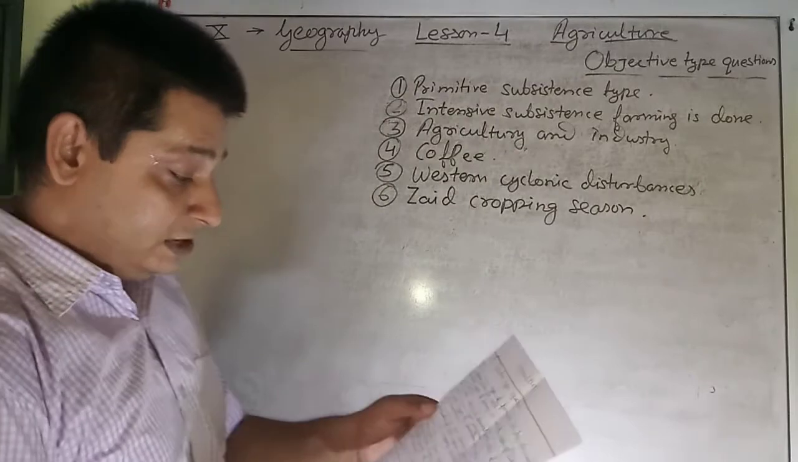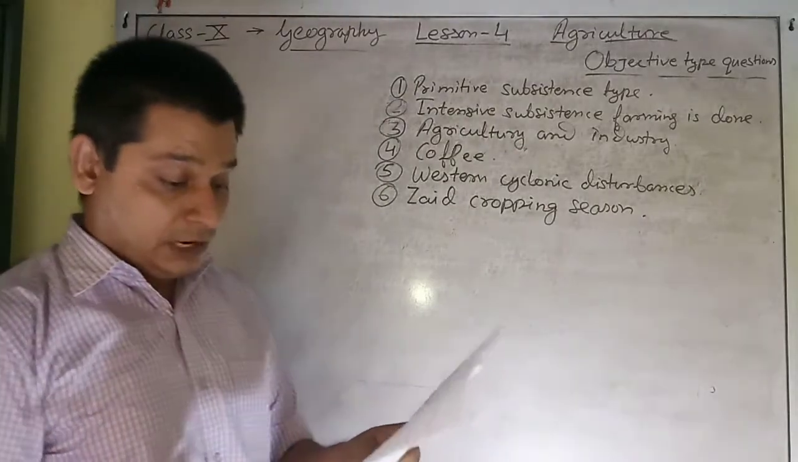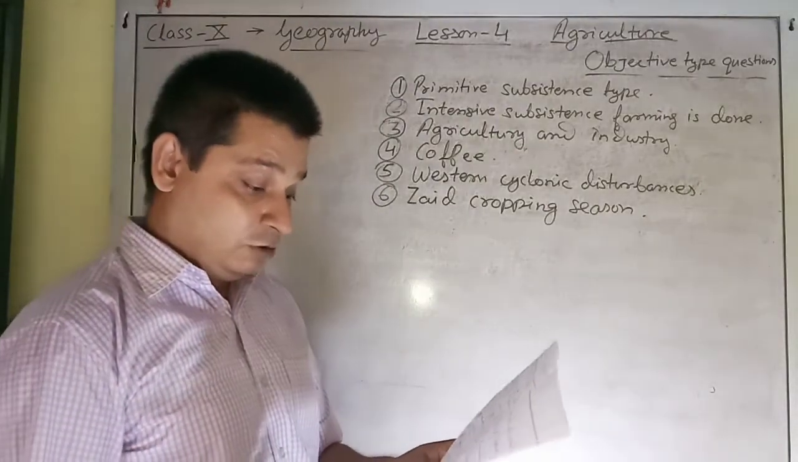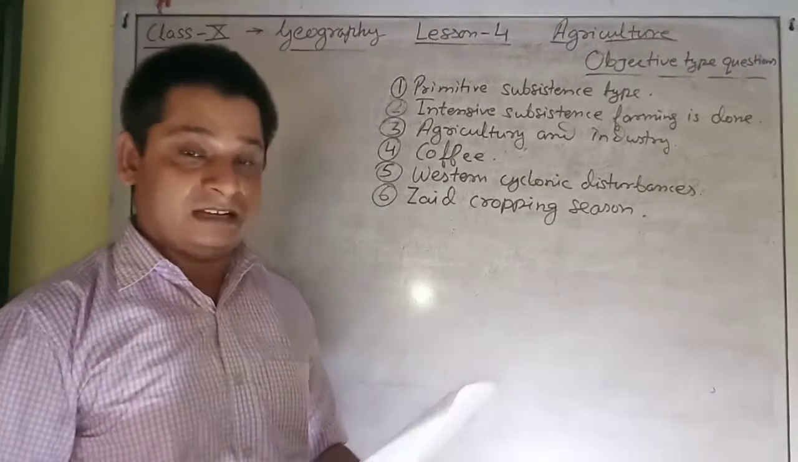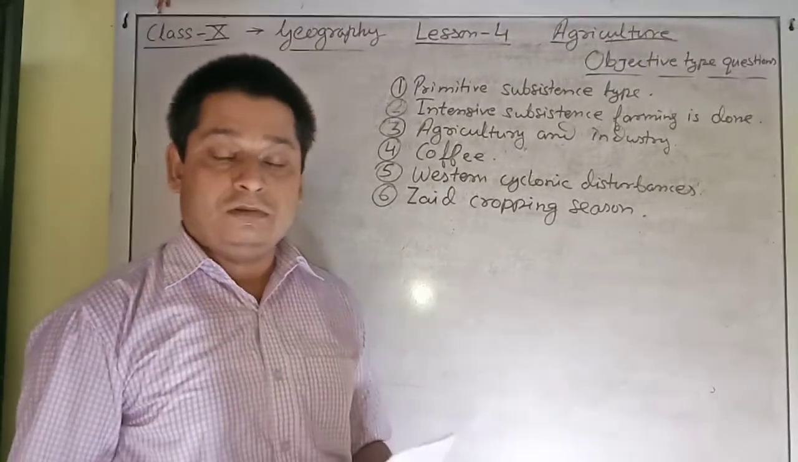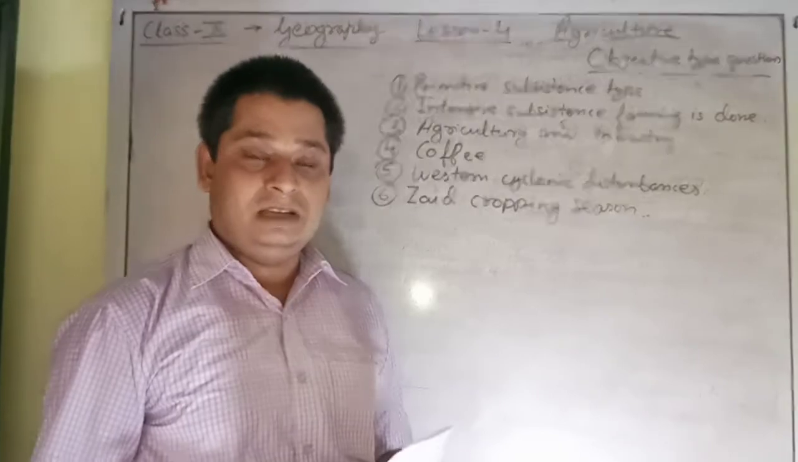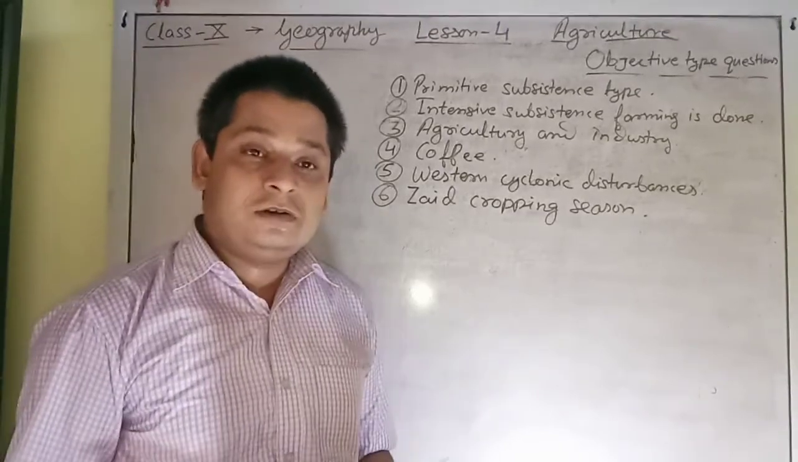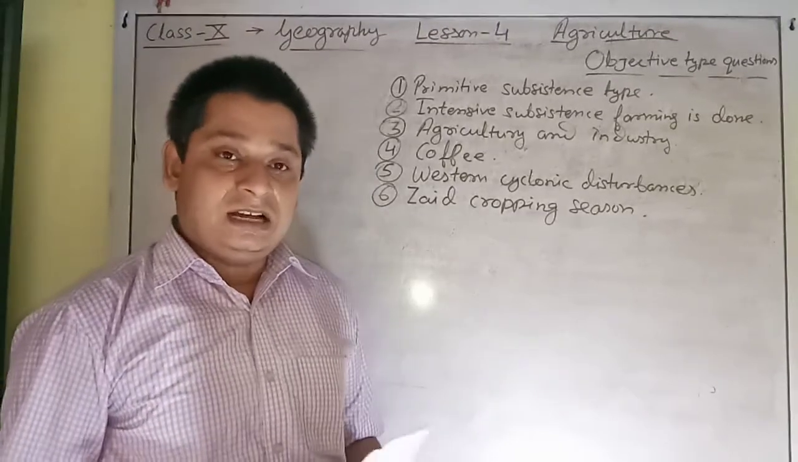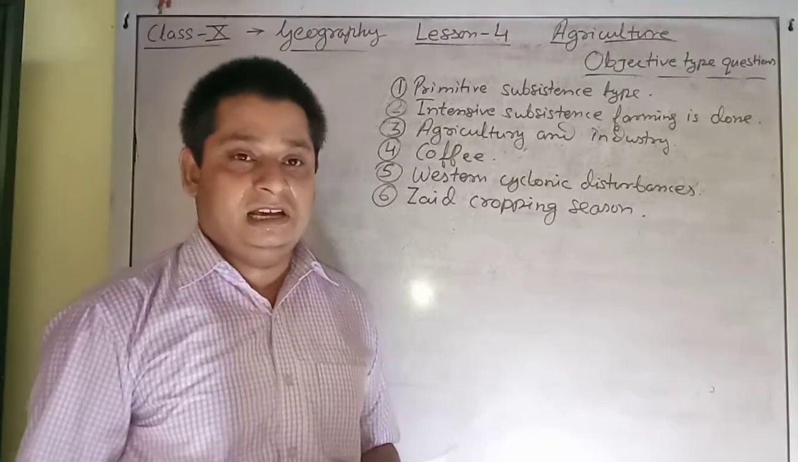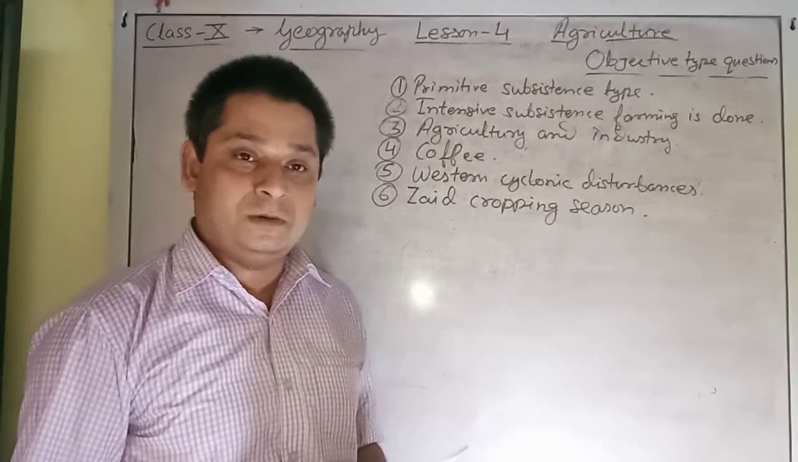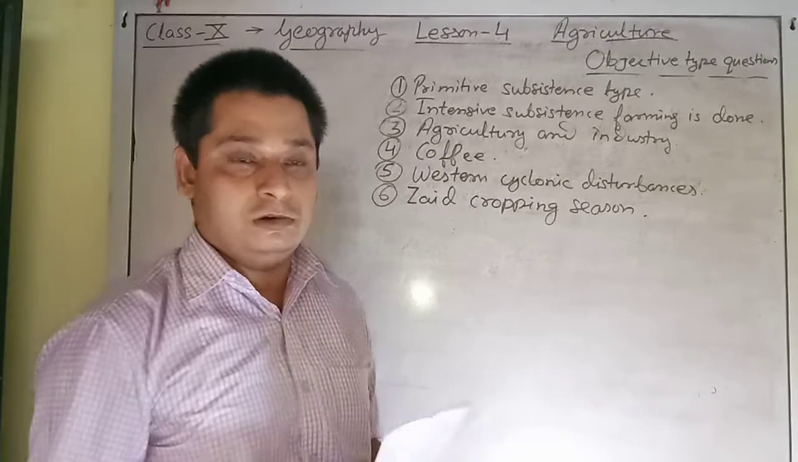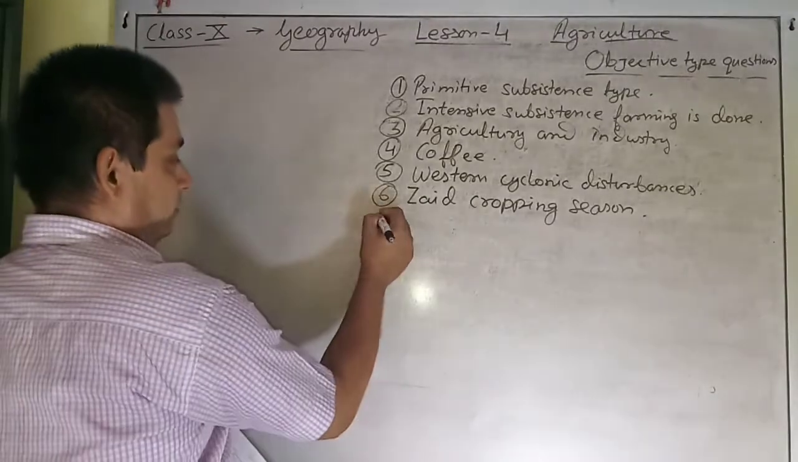Then question number 7. Aman, Aus and Boro are crops related to dash and are grown in the states of West Bengal, Odisha and Assam. These crops are related to paddy. Means in the states of West Bengal, Odisha and Assam, 3 crops of rice are grown in a year. They are called Aman, Aus and Boro. Therefore, the answer will be here paddy.